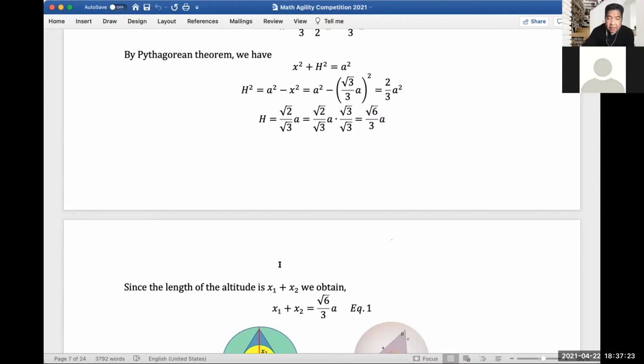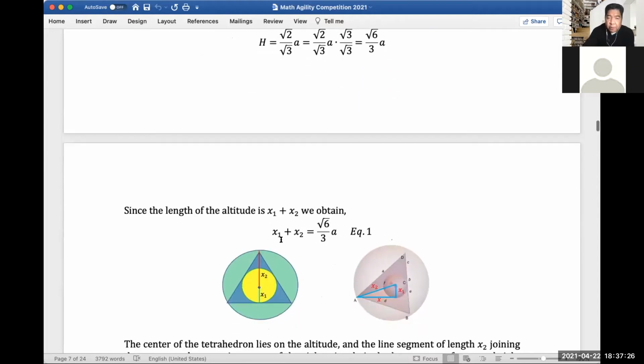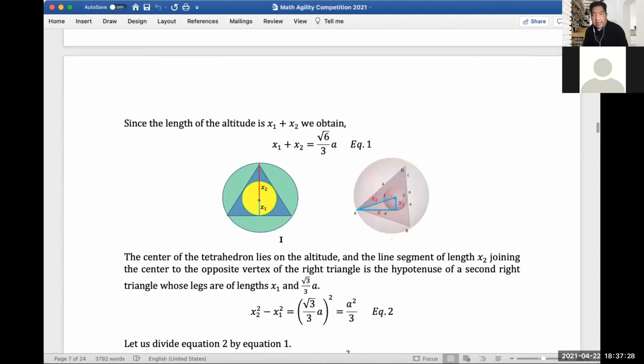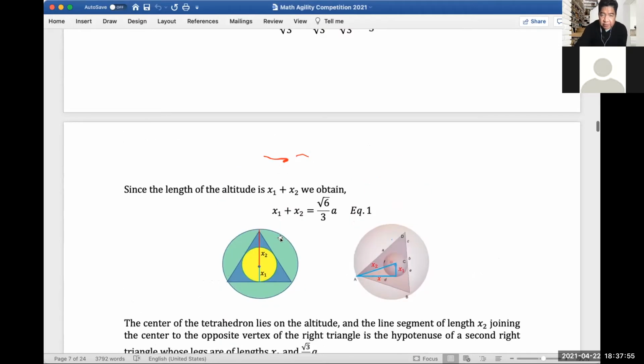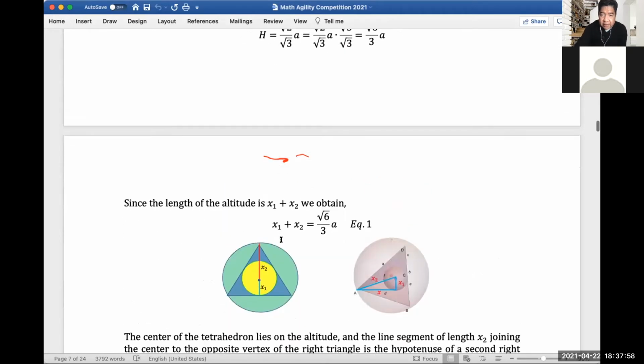Okay, the next thing is we're gonna compute the total lengths of the radius of the first sphere and the second sphere. That's x1, the radius of the first sphere, and x2, which is the radius of the second sphere, and that is equivalent to what we already computed here, which is square root of 6 over 3, right?